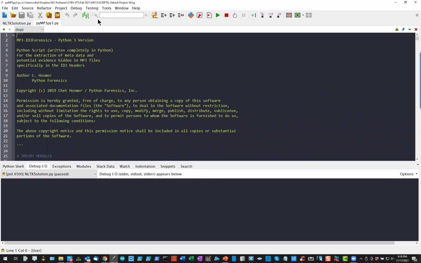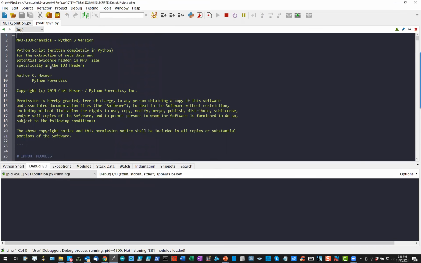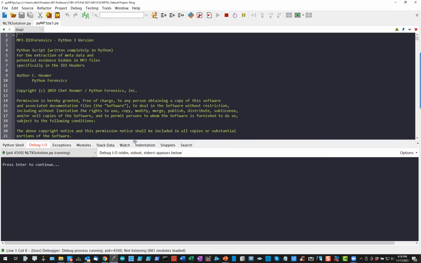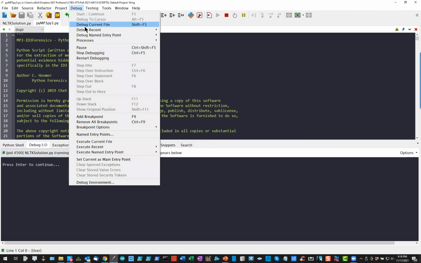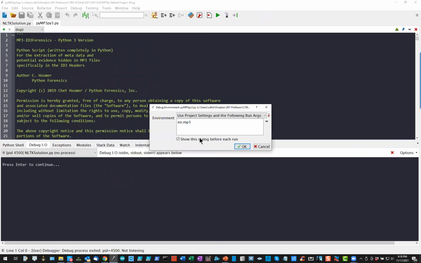So in this particular script, when you run it, it is going to, oh, I was still in the other script, sorry. So it pops up this box that you've probably seen 100 times, but just kept hitting OK. This is where you're going to type in the name of the file that you want to analyze. So I'm going to use eo.mp3.